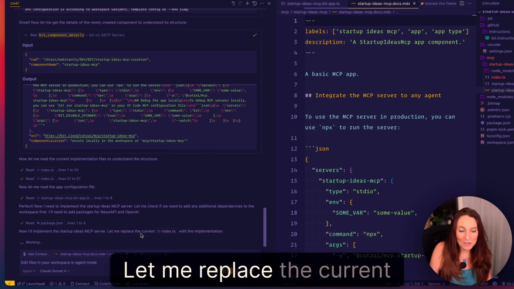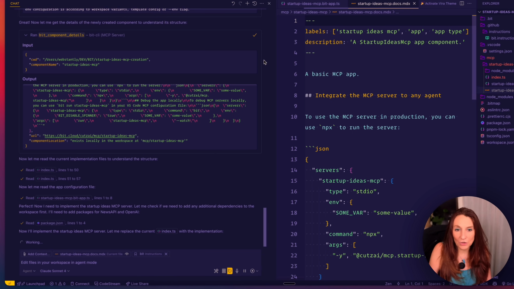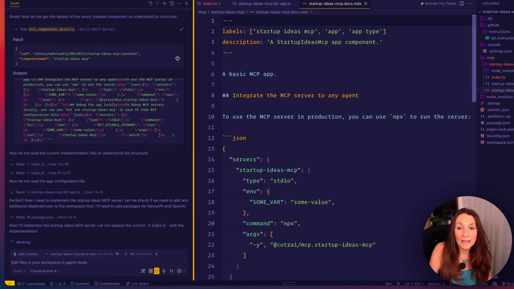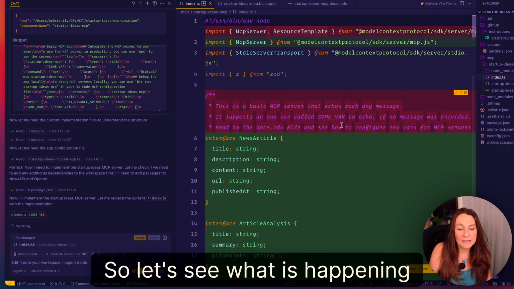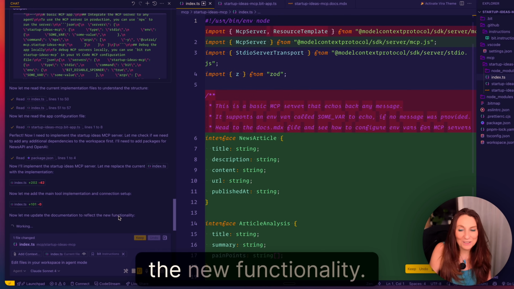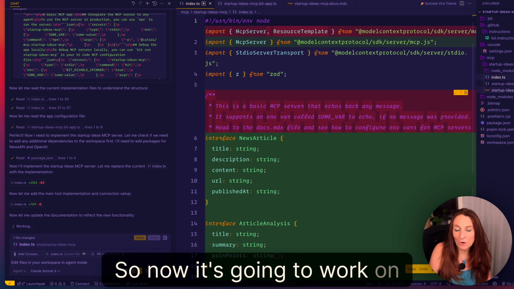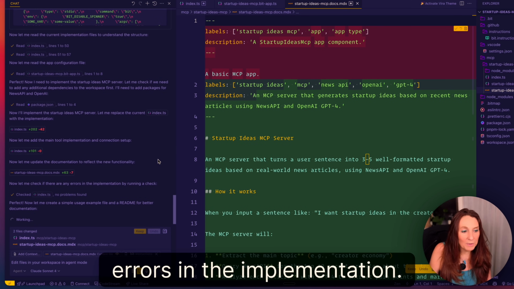Let me replace the current index TS with the implementation. So now it's going to add all the functionalities here. So let's see what is happening here. Let me update the documentation to reflect the new functionality. So now it's going to work on the documentation. Now check if there is any errors in the implementation.